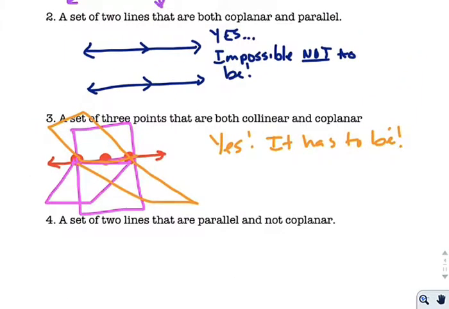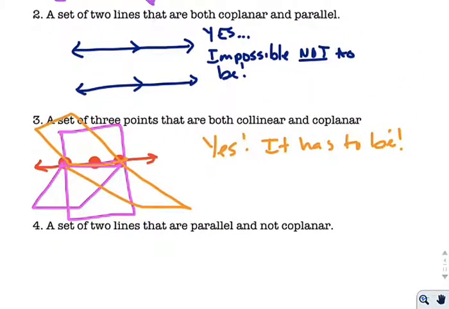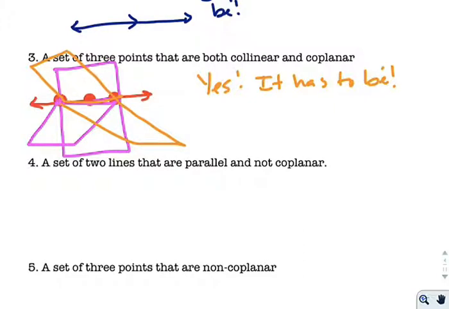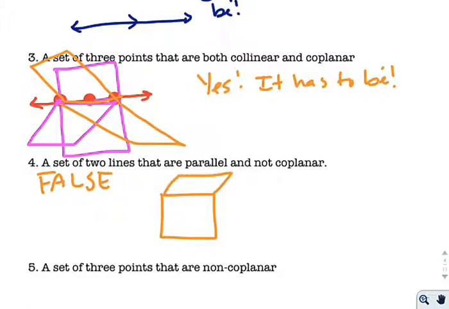Wait a minute. If we just set up here that it's impossible not to be, I would say here the answer has to be false, or the answer is no. Because if it has to always be coplanar, then it can't force it not to be. If you kind of think about non-coplanar lines, and again, I'm going to go to a box to help guide this explanation.